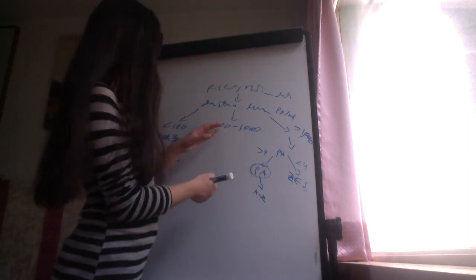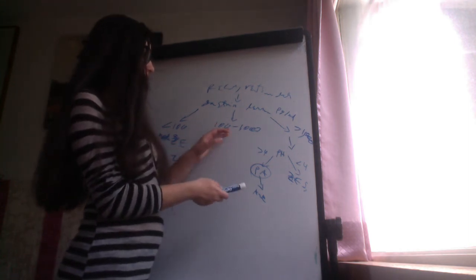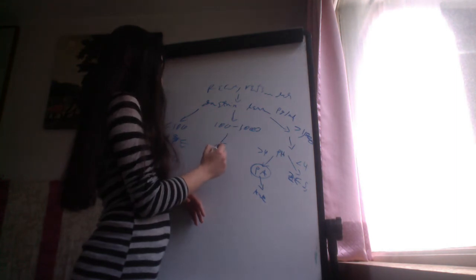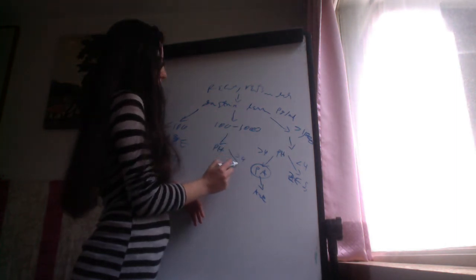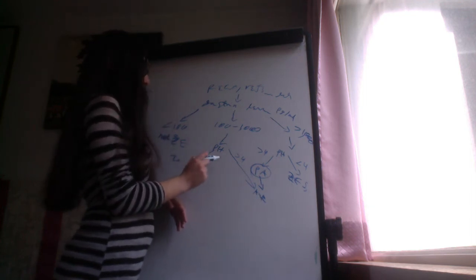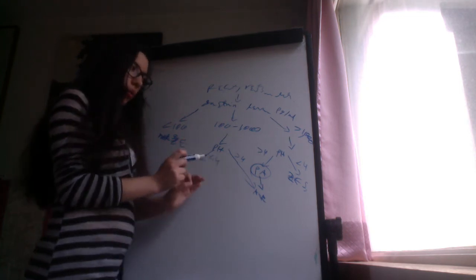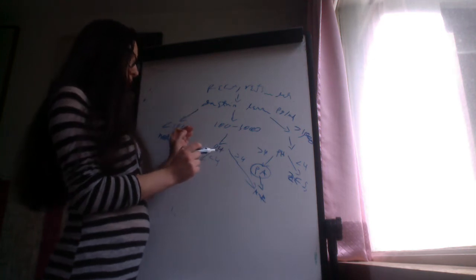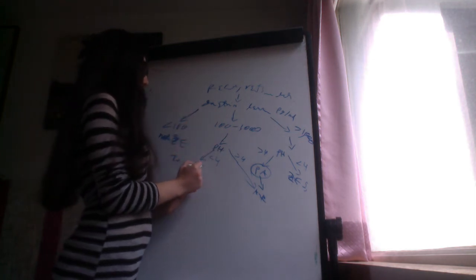Then, if we have gastrin levels from 100 to 1000, again check the pH. If it is above 4, we think of pernicious anemia, and then check the antibodies. If it is less than 4, we are not going to assume yet that it is Zollinger-Ellison syndrome because the gastrin was not very elevated. So we will do the secretin test.